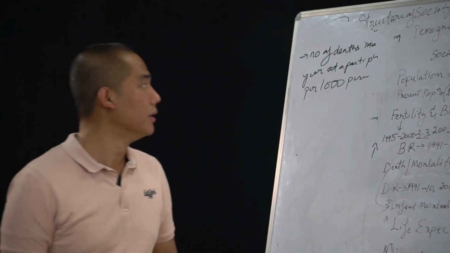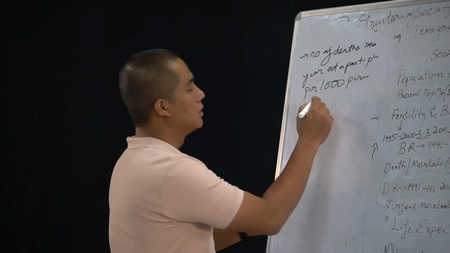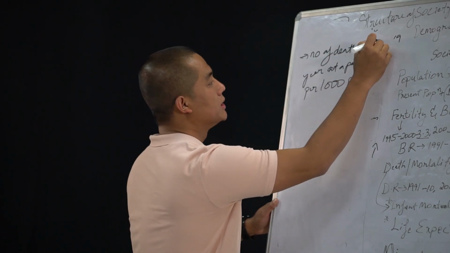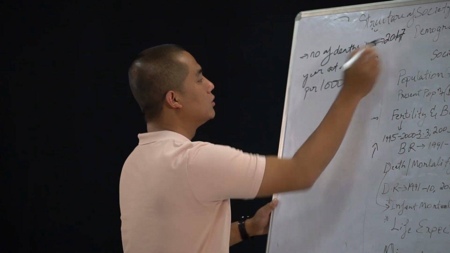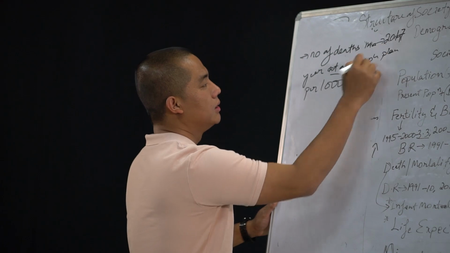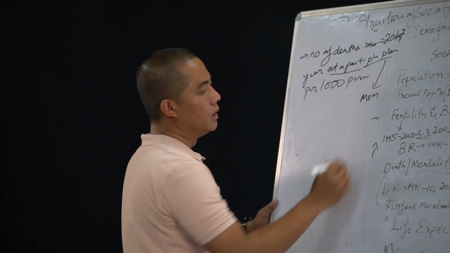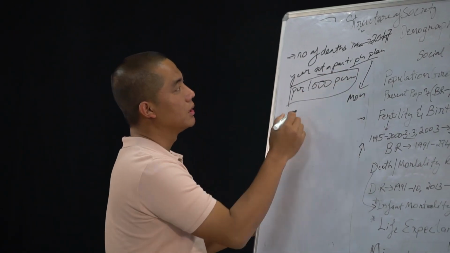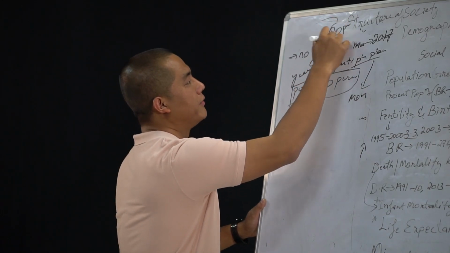So, for example, in a particular year, let's take 2017, at a particular place. Let's take the example of Mon. In the place of Mon town, out of 1,000 persons, there were around 20 persons who have died.